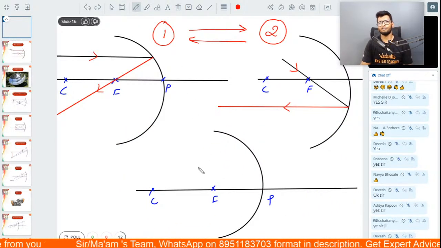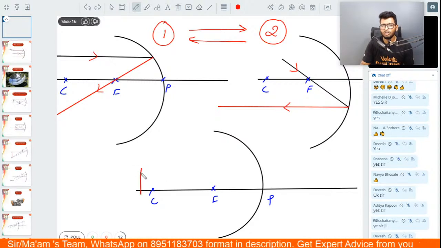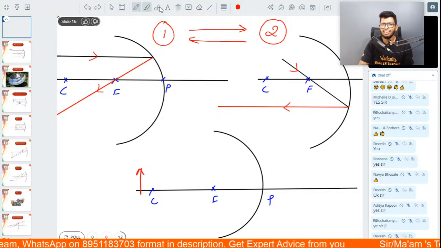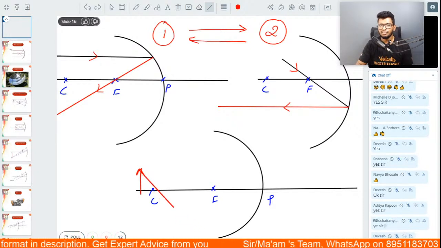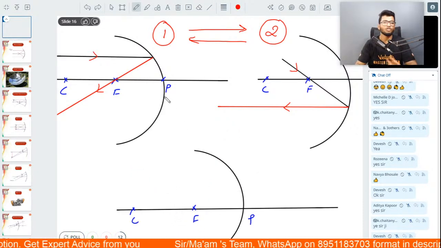If you have a ray of light passing through the center of curvature, then what's going to happen to that is, okay, let's just draw the diagram itself.